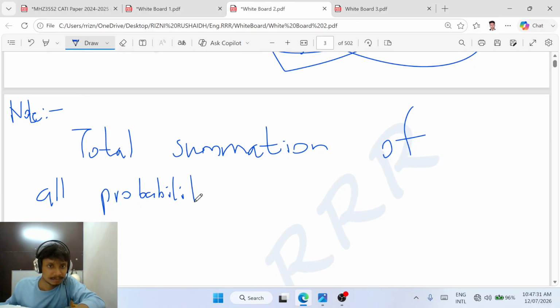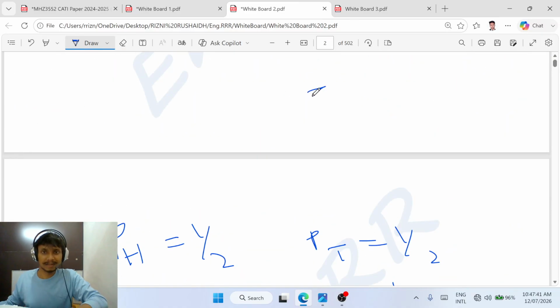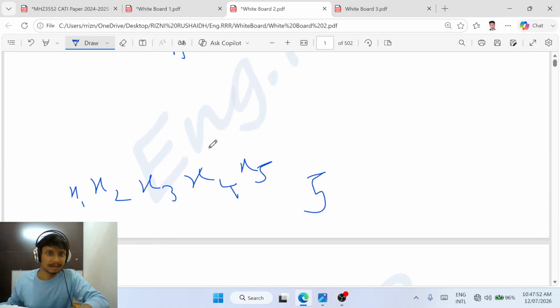Probabilities. The total summation of all probabilities is equal to 1. What is the meaning of this? For example, there are 5 events: x1, x2, x3, x4, x5.